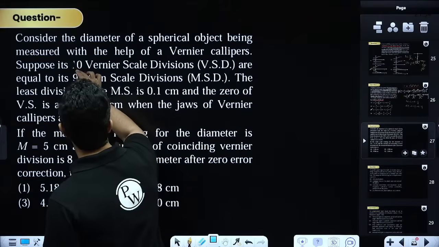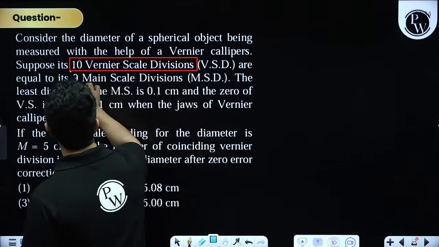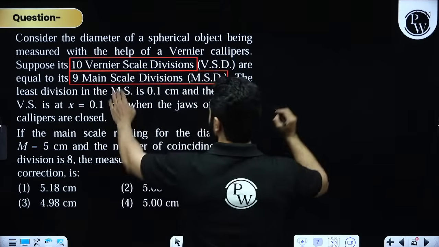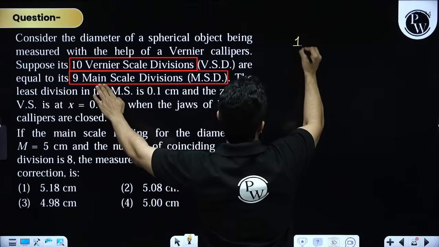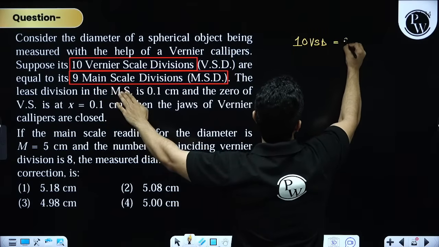Suppose 10 vernier scale divisions, 10 VSD, are equal to 9 MSD.